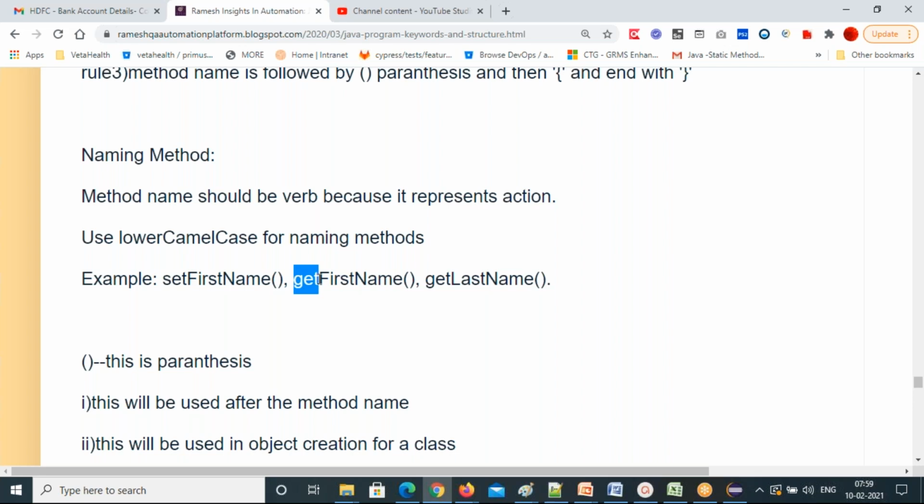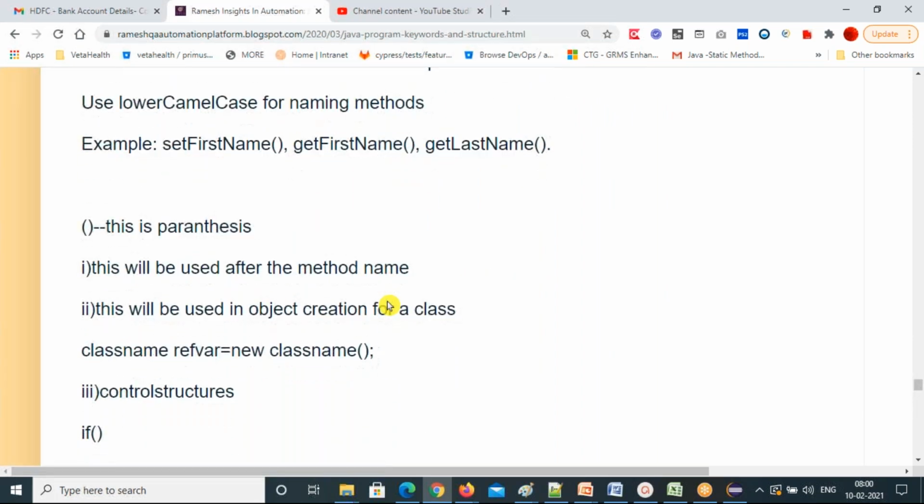Get, first word all lowercase. First name, get first name. So F capital and N capital. Get last name followed by parenthesis. This is how to write the method names. So I hope you are clear on the method naming conventions. I have given the class naming conventions, and now I have given the method naming conventions. Wherever you are writing a method, just follow these rules.